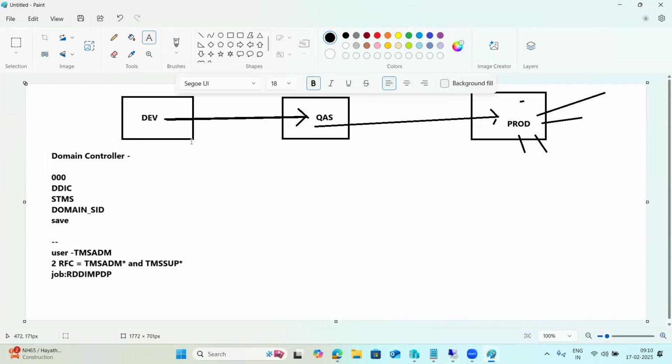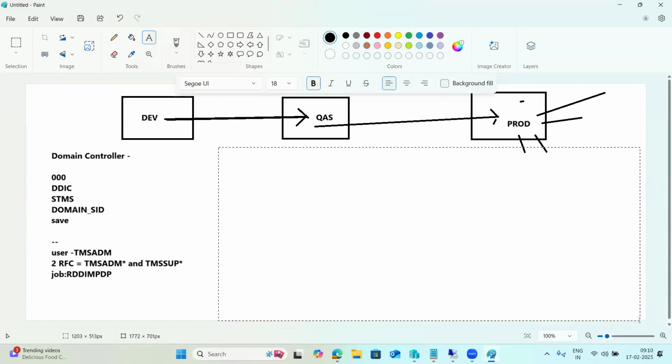Once the domain controller is created, the next thing is how to add the remaining systems into the domain controller. First is the domain controller, next is how to add the remaining systems into it.